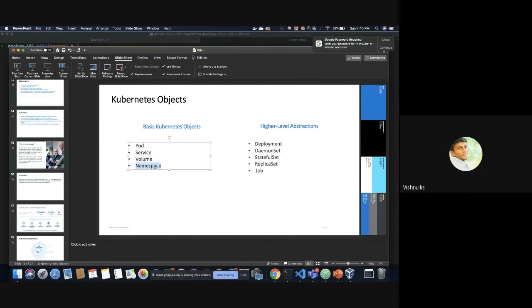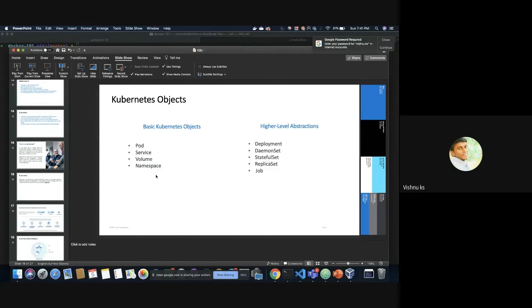And if team B is creating something, and you need to restrict access, like if team A should not interfere with team B's activity, you can create a namespace and give permissions for deployments in that namespace to team B only. So that's the concept of namespace. These are the basic Kubernetes objects.